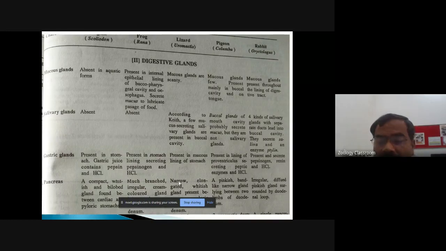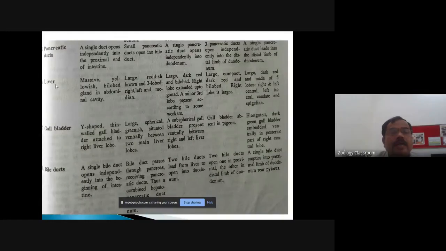In lizard, the pancreas is narrow, elongated, a whitish gland, and it is further present in the loop and opens into the duodenum. Then, in case of the pigeon, the pancreas is pinkish. It is a band-like narrow gland lying between the two limbs of the duodenum. And in a rabbit, the pancreas is irregular, diffused. Again, the color is pinkish and surrounded by the duodenal loops. Now let us consider information of the pancreatic ducts, liver, gallbladder, and the bile duct.